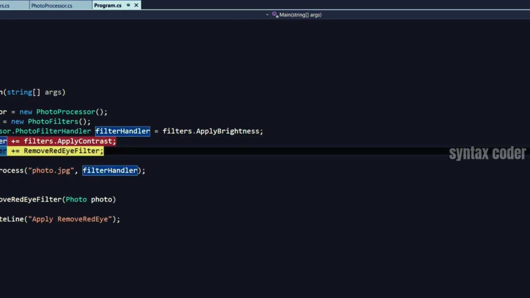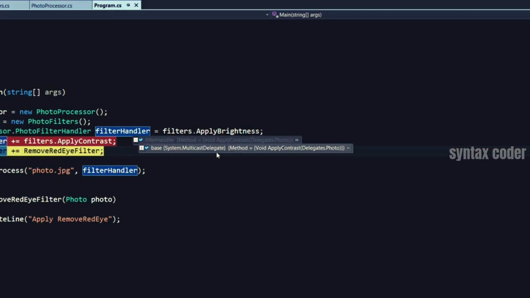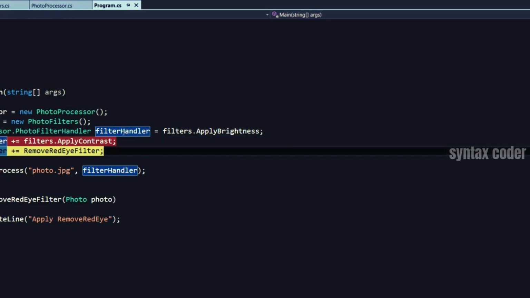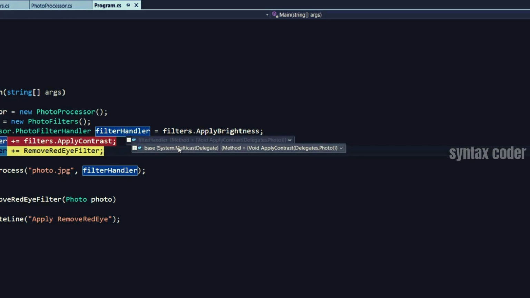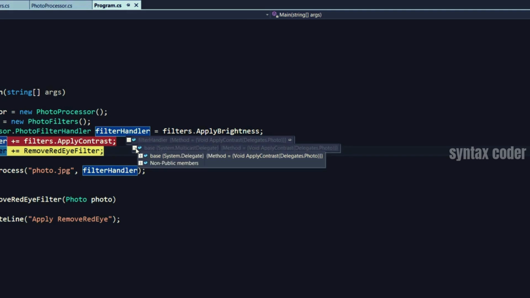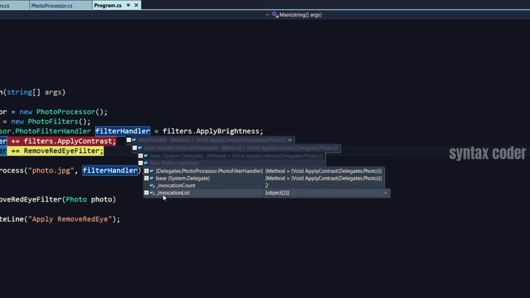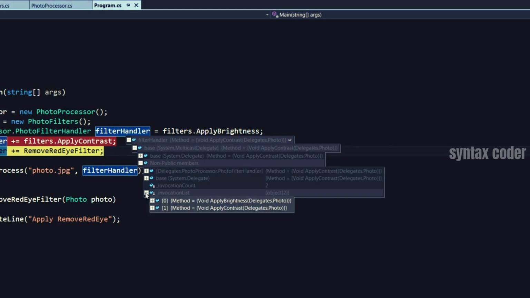Let's see what happens. Filter handler. I expand it here. Because it derives from multicast delegate, that means we can have pointers to many functions, which in this case, we have two functions or two methods, apply brightness and apply contrast. Let's take a look. So if I expand multicast delegate in the non-public members, it has a field called invocation list. Let's expand that. So it has two methods. One is apply brightness, one is apply contrast.